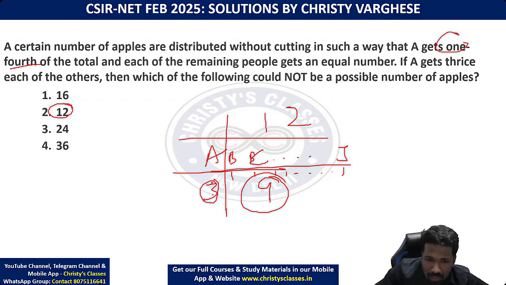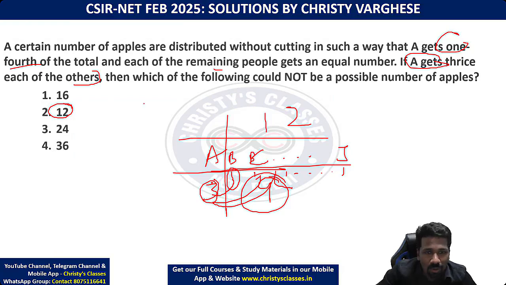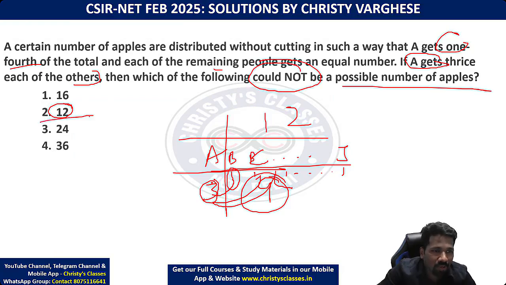This 3 is 3 times of 1, 3 times of 1 for each of those. This A gets thrice each of the others is perfectly working. So 12 is possible number of apple. Could not be possible nahi hai. So 12 is not the answer. Is it clear? All of you, please respond.